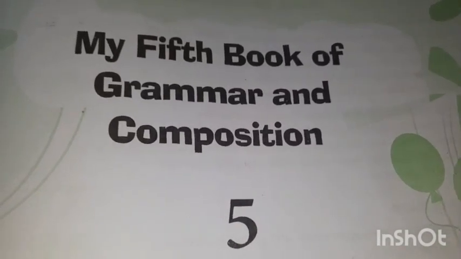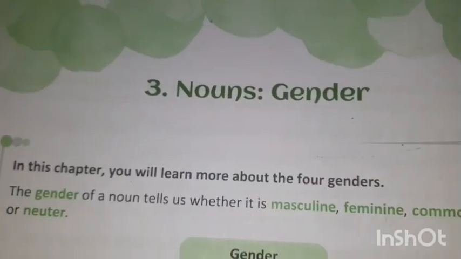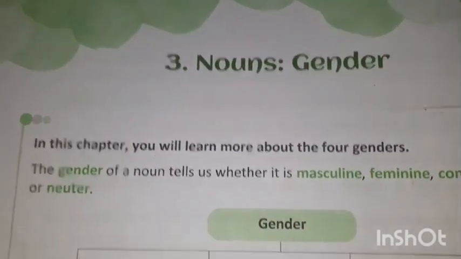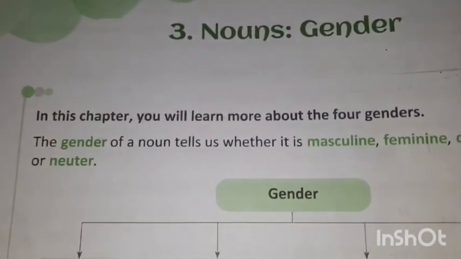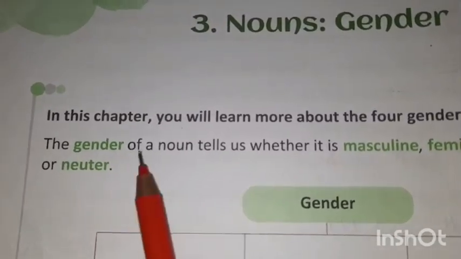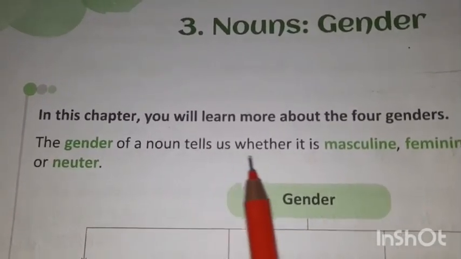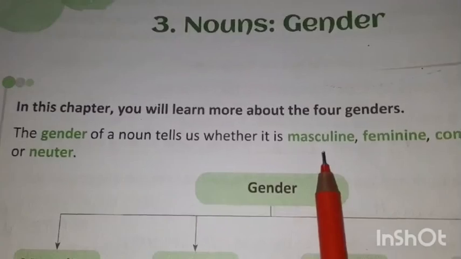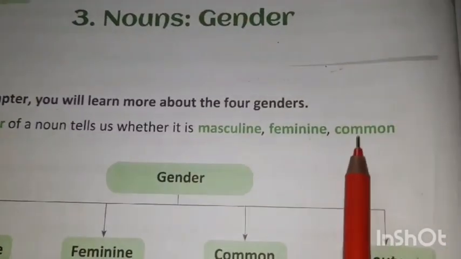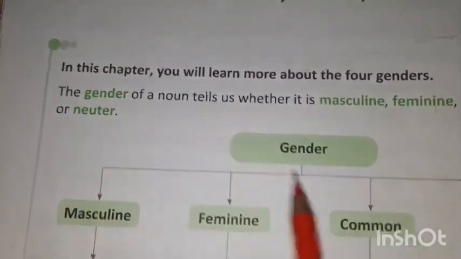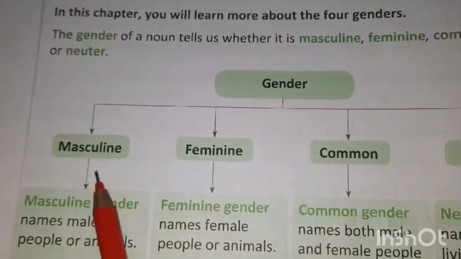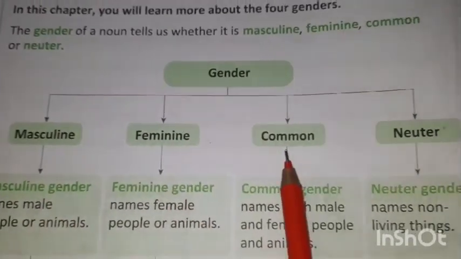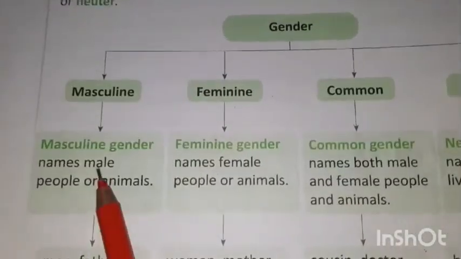This is my fifth book of Grammar and Composition, Standard 5th. Lesson number 3, Nouns, Gender. The gender of a noun tells us whether it is masculine, feminine, common or neuter. Gender: masculine, feminine, common, neuter.